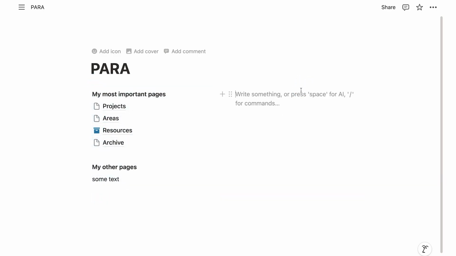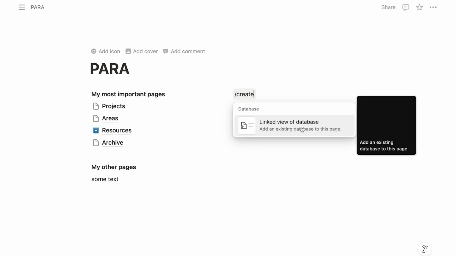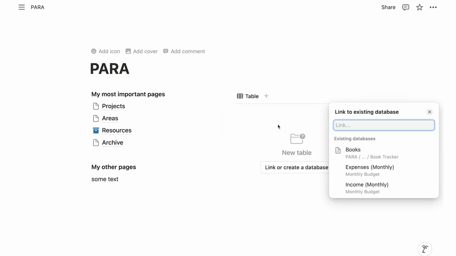Now, very important, we don't want to create a new database. We already have that information. So what we do is we type / and we say create. And then we want to get a linked view of a database. This allows us to display the information that is elsewhere in the database here. So you see, it asks me to link to an existing database. Which one is it? Well, it's my book database.